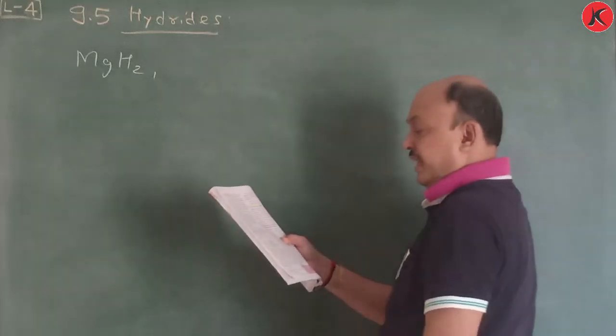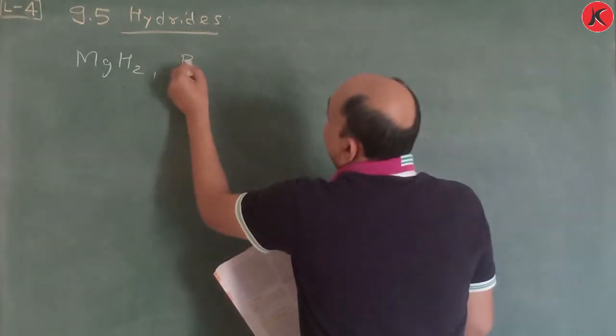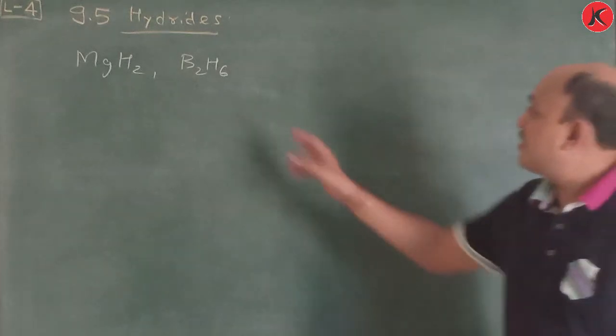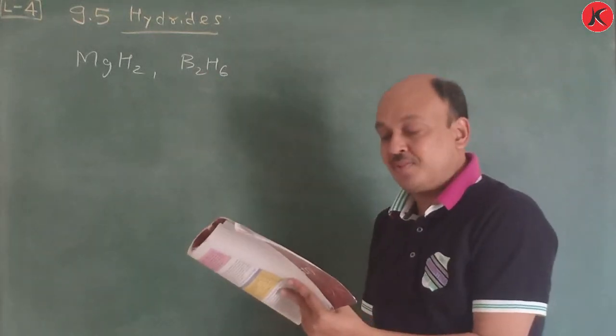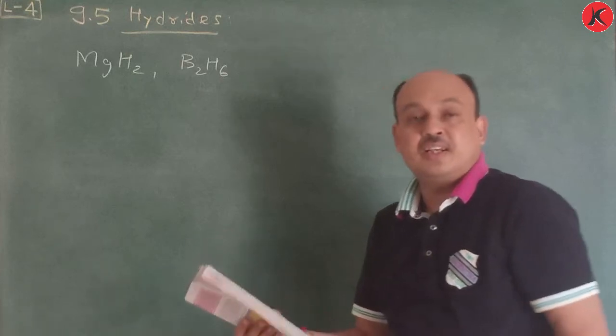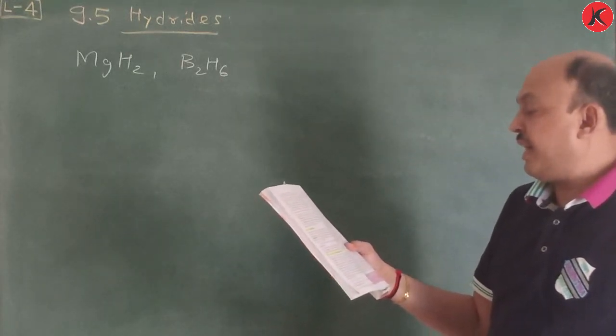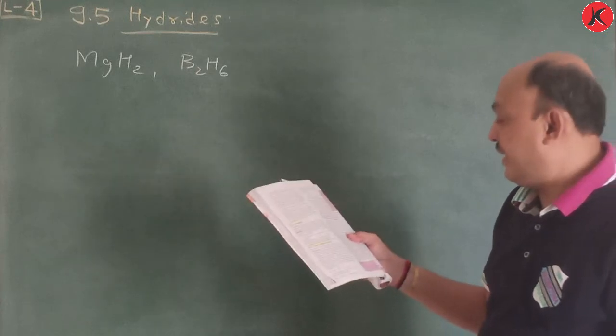Magnesium hydride, then B2H6, this is borohydride. This is also called diborane. Remember the name also, diborane. That one you have to learn later on in S block elements. And the hydrides are classified into three categories.